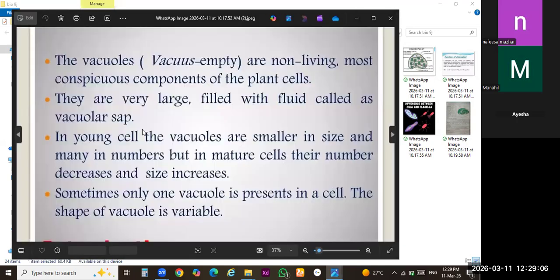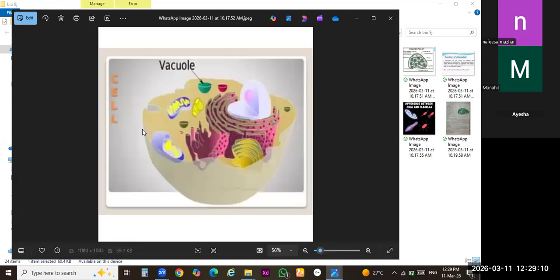Yes, these topics are very easy and simple. You just have to first of all remember the structure. First of all, you have to learn the structure of all these organelles. Then the difference between the plant cell and animal cell. Third, you should know about its function in case of animal cell and function in case of plant cell. Right?